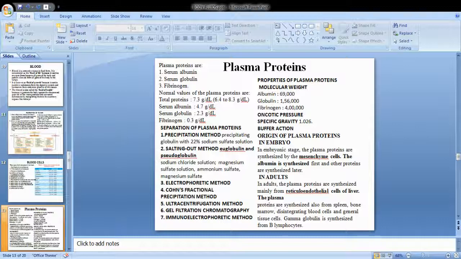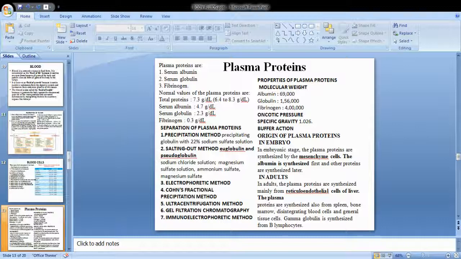Now we will see where the plasma proteins are originating, whether in the embryo stage or in the adult stage. In the embryonic stage, the plasma proteins are synthesized by special cells called mesenchyme cells. There is an order in which these proteins are synthesized. First, the albumin is synthesized, followed by the others. They are synthesized in the mesenchyme cells.